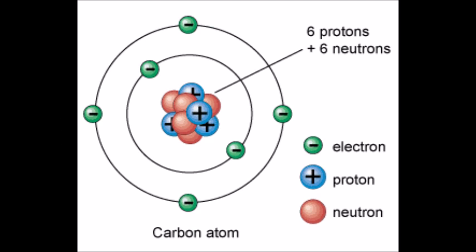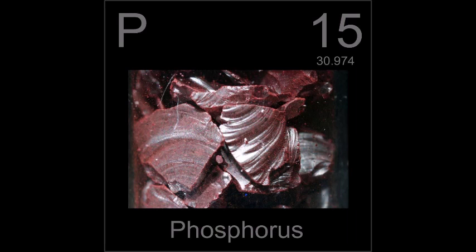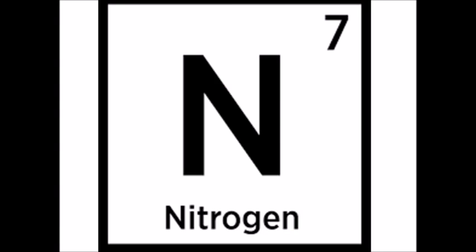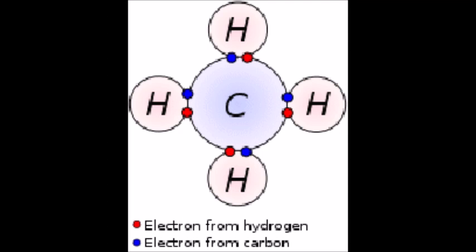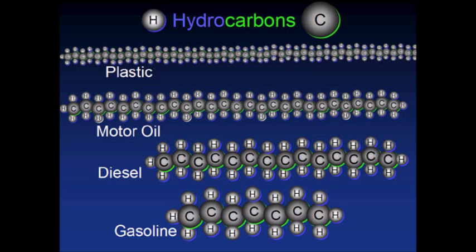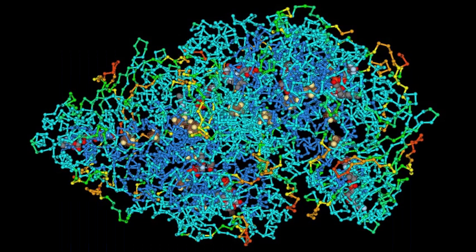Why is carbon so important? Carbon can bond with many elements, including hydrogen, oxygen, phosphorus, sulfur, and nitrogen to form the molecules of life. Even more important, one carbon atom can bond to another, which gives carbon the ability to form chains that are almost unlimited in length. Carbon has the ability to form millions of different, large, and complex structures.